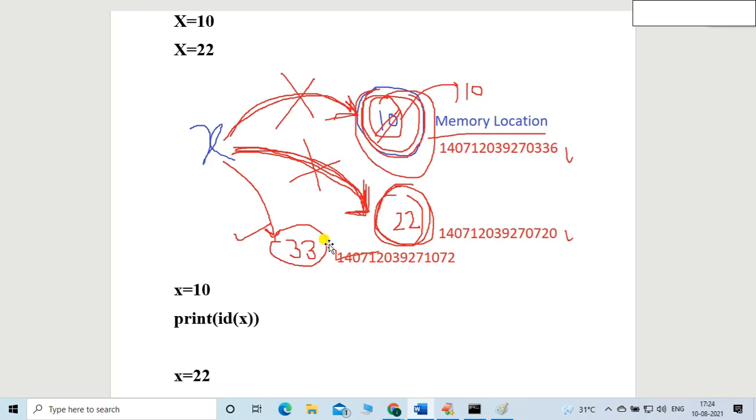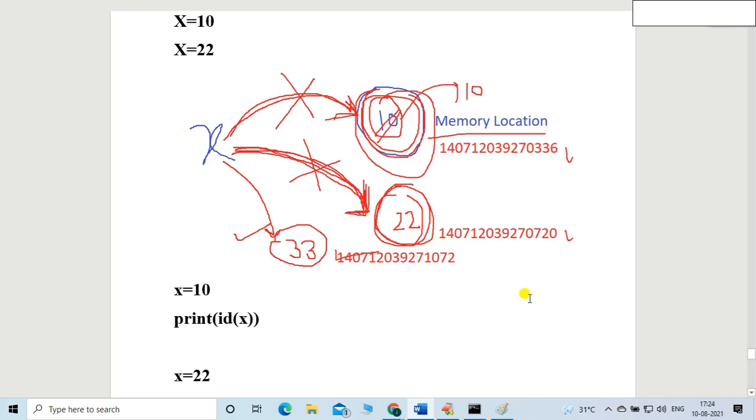I'm going a bit into detail, friend. I'm going into very detailed things. No book or other online resource will tell you this much depth. Why is Python object-oriented? That's the answer, friends: because everything in Python is an object. You can see the 10 object has some memory location, 22 some memory location, 33 some memory location, right friends? So you need to understand those things.